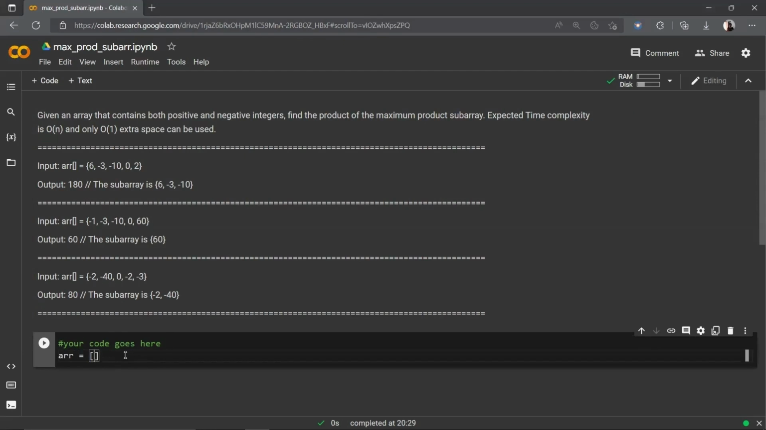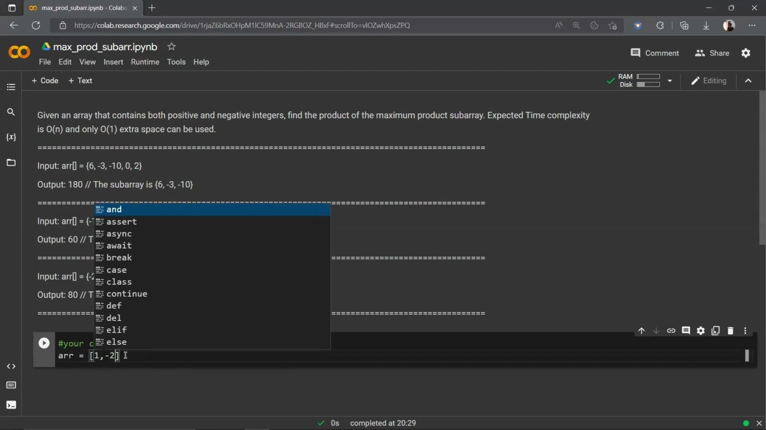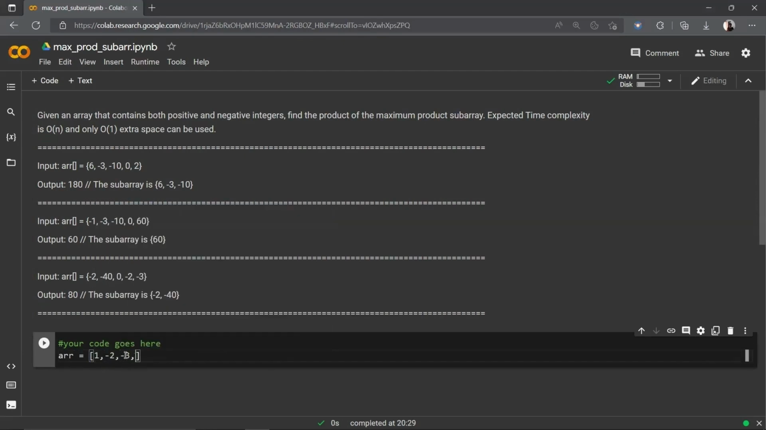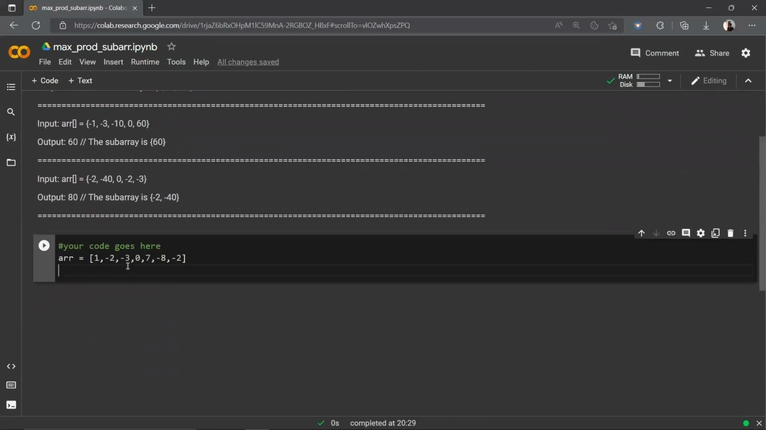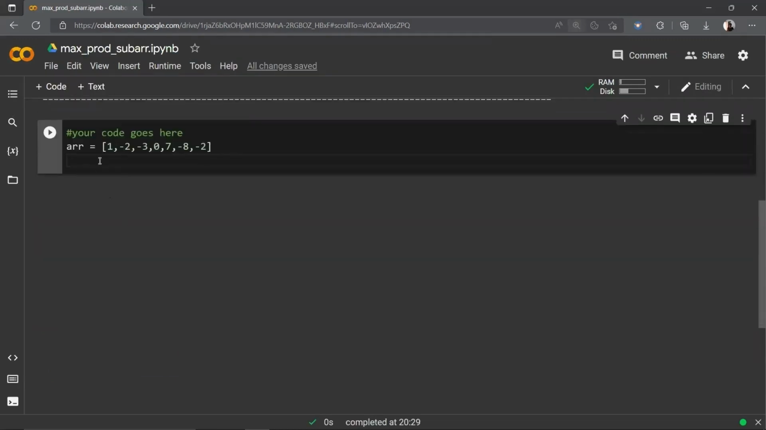Array is equal to 1, comma, minus 2, comma, minus 3, comma, 0, comma, 7, comma, minus 8, and minus 2. Let us say this is the array. And first, let's find out the length. I'll zoom it in so it's more visible. First, let's take the length of the array. N is equal to length of array. The length function returns the length of the given array.